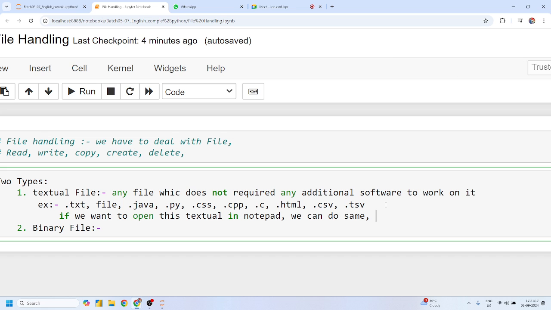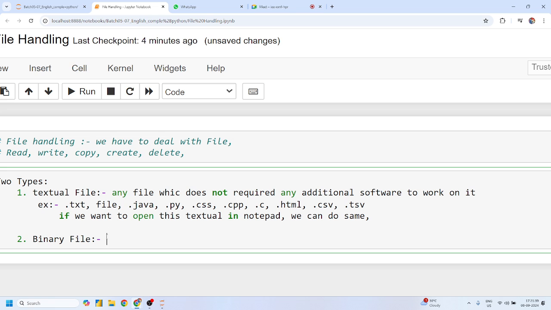And the most important thing is that whenever we open a textual file in Notepad, we can read all the contents written in it. In short, the data of that file is easy to read, easy to write, and easy to understand. Any textual file, okay, candidates.